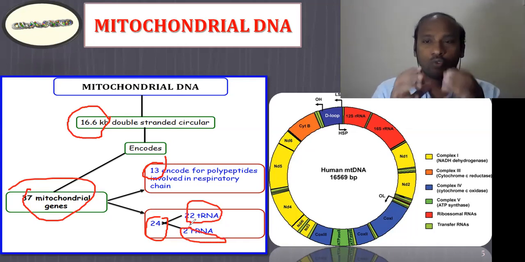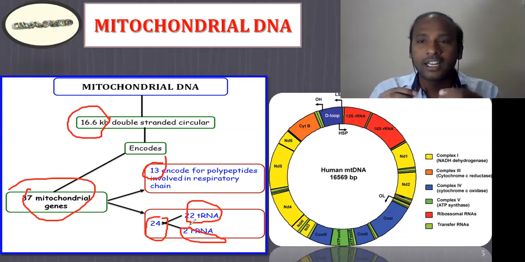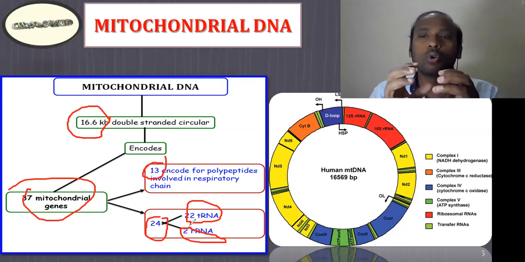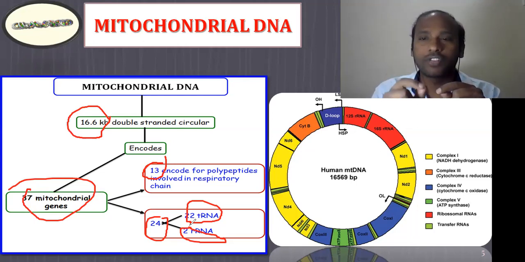This is very clear: the genome present in the mitochondria codes only 37 genes. Out of 37 genes, 13 are involved in coding respiratory chain proteins, and you can see here the respiratory chain.